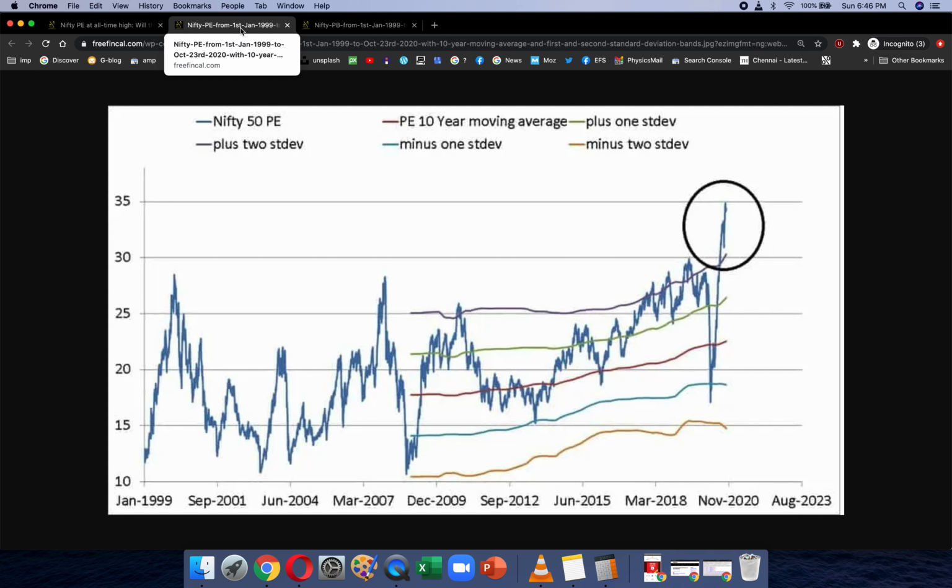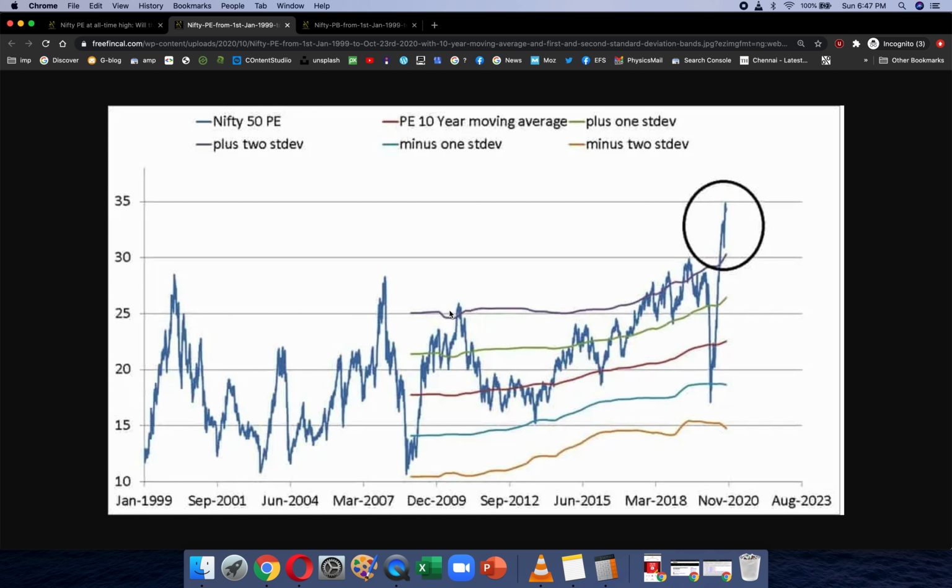Alright, so this is the Nifty PE graph with the 10-year rolling returns and the standard deviation bands. The blue is the Nifty PE. The red line right in the center is the 10-year moving average. This is one standard deviation below that average, two standard deviations below, one standard deviation above, and two standard deviations above.